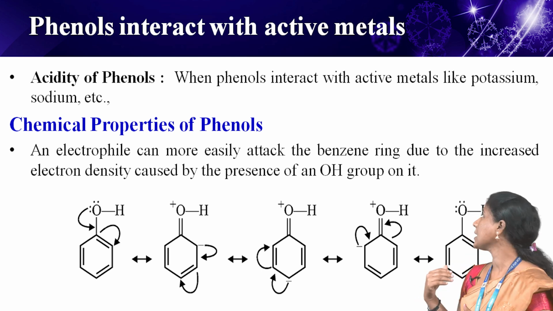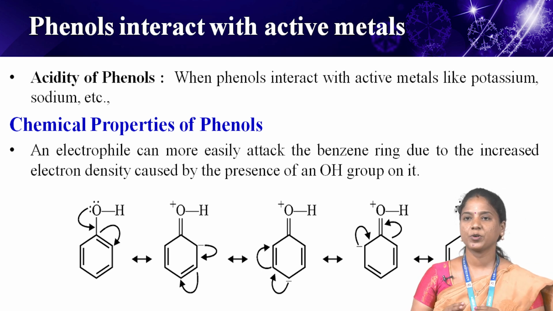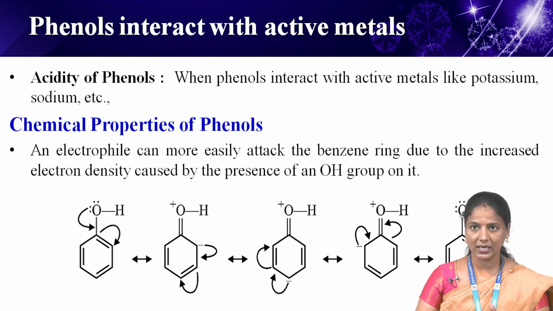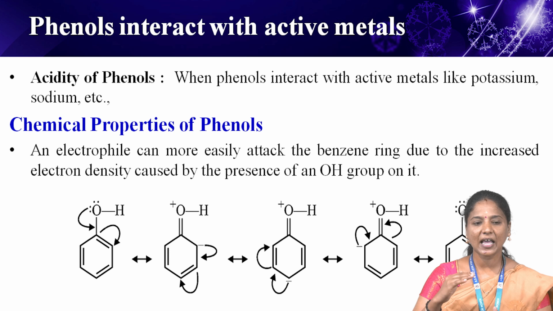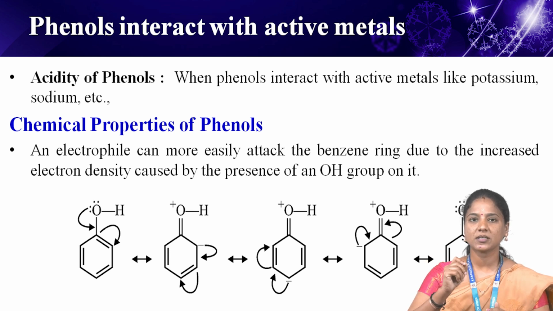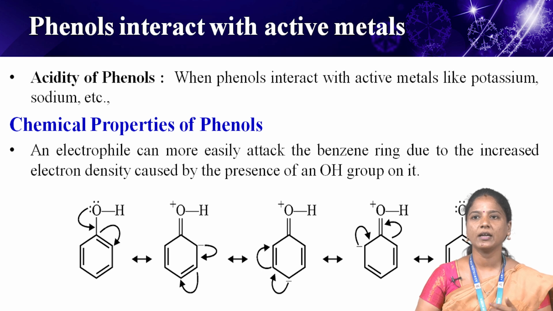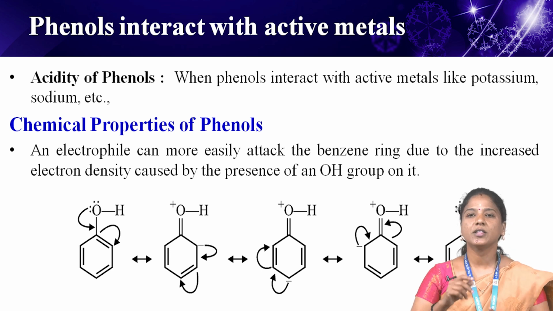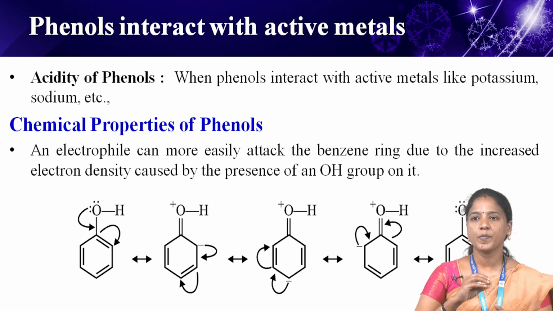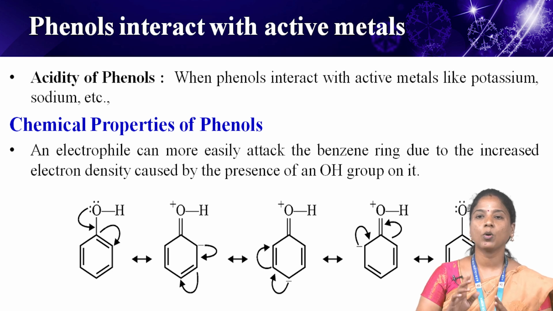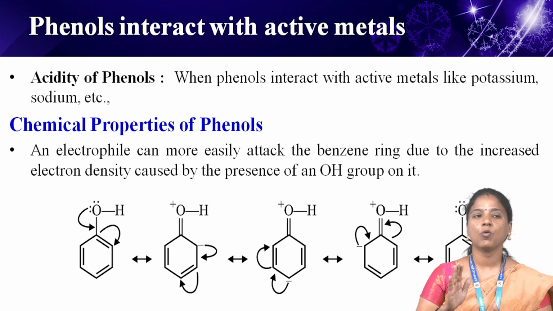Next one, chemical properties of phenols. In the electrophilic substitution reaction, an electrophile can more easily attack the benzene ring due to the increased electron density caused by the presence of a hydroxyl group on it. In electrophilic substitution reactions, the ortho and para carbons of benzene have more electrons than the meta position due to the presence of the OH group, and the term ortho and para directing group refers to the OH group.